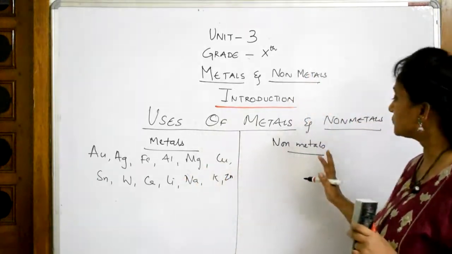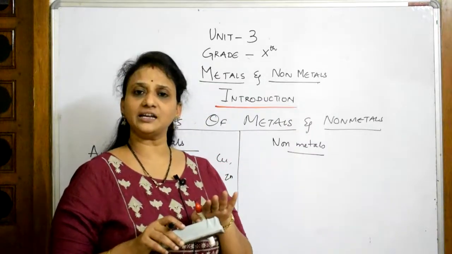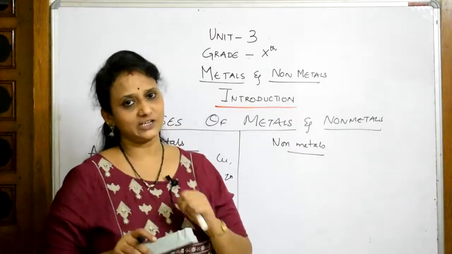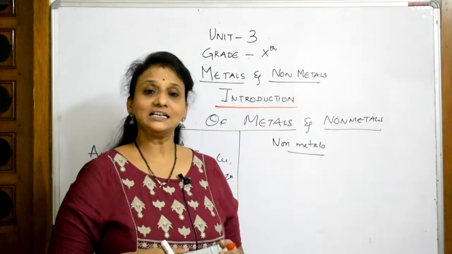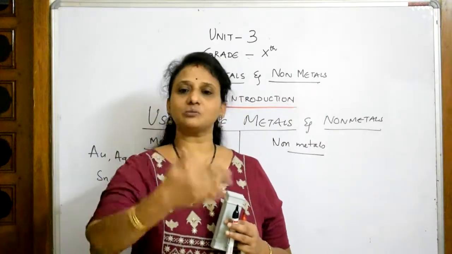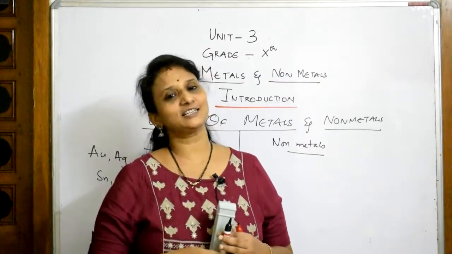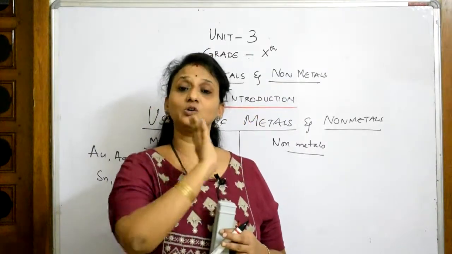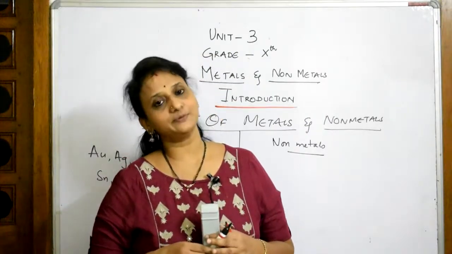A lot. If I have to speak about non-metals, they are those which are dull finished. They are very dull in nature and soft in nature. Next, important, there are a few exceptions that I'll also explain. Non-metals fall on the right hand side of the periodic table. Ma'am, what is the periodic table? See, just like you are placed in your classroom. When giving attendance, roll number 1, 2, 3, 4, like that, chemical elements are also given a classroom, that is nothing but the periodic classification, the periodic table. In that, everything has a roll number from 1 to 115, 118 also. In that way, metals and non-metals are distributed in the periodic table.